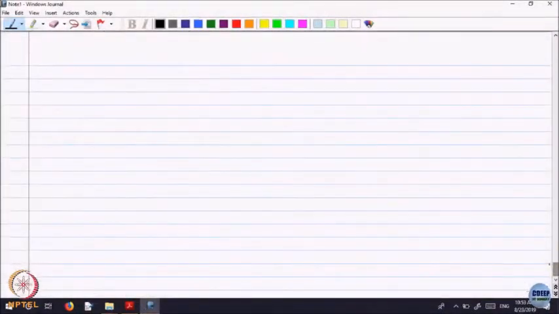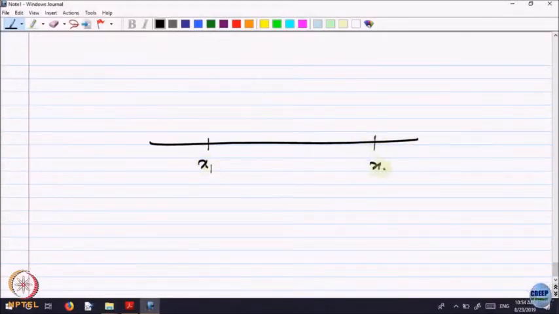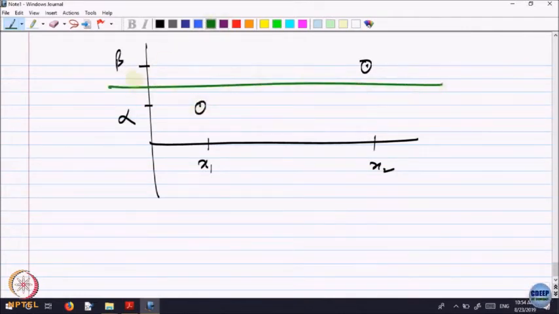So, let us just look at x1 and x2. Here the value is alpha, here the value is beta, and here is gamma in between. We are trying to locate a point in between x1 and x2 where things cross over.